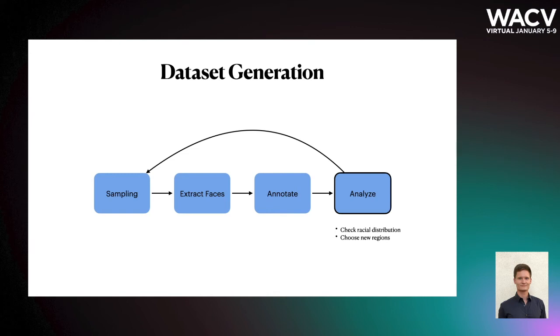After having one set of annotated photos, we analyzed the racial distribution of our dataset so far, and we repeated the process by focusing more on the geographic regions that were more likely to contain the underrepresented racial groups.